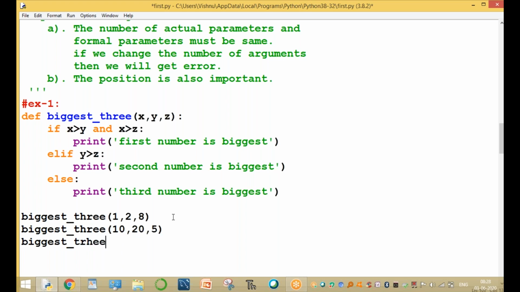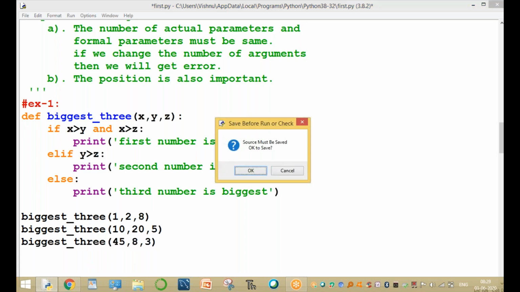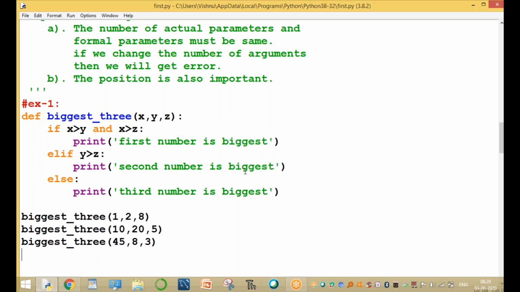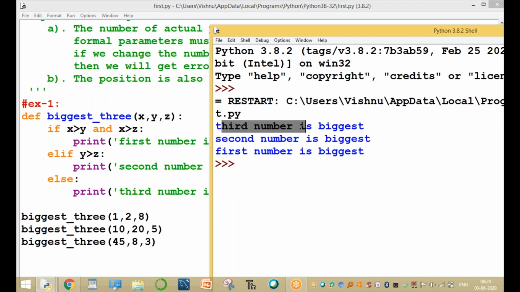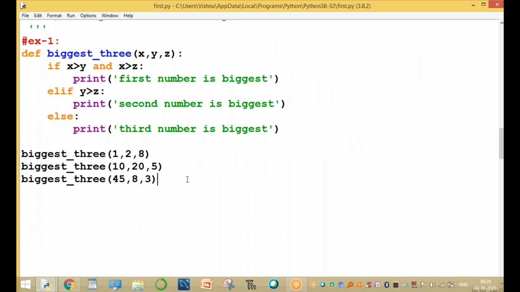Biggest of 45 comma 8 comma 3. This is clear. And here, biggest of 3, why? Because the number of actual arguments is 3 and the number of formal arguments is also 3. First time third is biggest, second is biggest, and then the first is biggest. For example, we are passing biggest of 3 with 10 comma 20 comma 30 comma 40. Assume any numbers.